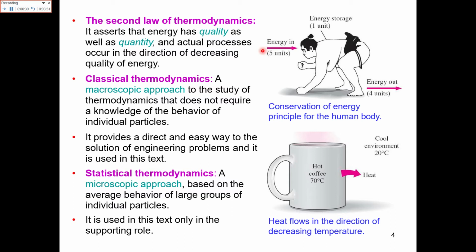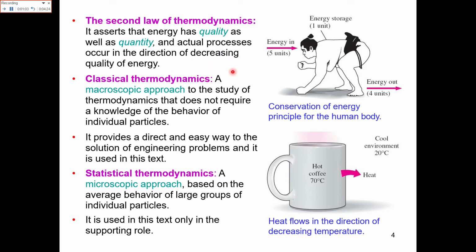It states that energy has quality as well as quantity, and actual processes occur in the direction of decreasing the quality of the energy. We can also define the second law in terms of entropy. Entropy is basically the disturbance inside the system. So we can state that the second law of thermodynamics tells us that the quality of energy of a system always decreases.